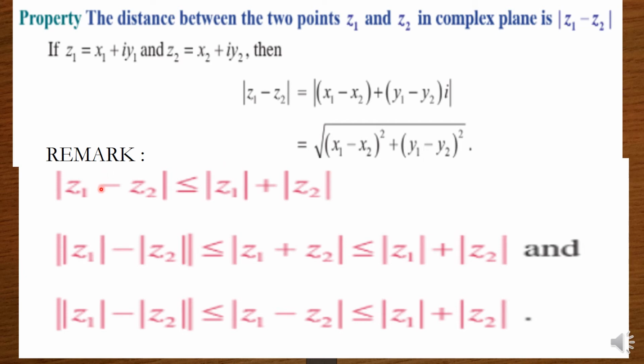Then remark, first one is modulus of z1 minus z2 is less than or equal to modulus of z1 plus modulus of z2. Modulus of z1 minus modulus of z2 is less than or equal to modulus of z1 plus z2 less than or equal to modulus of z1 plus modulus of z2. And the last one is modulus of z1 minus modulus of z2 less than or equal to modulus of z1 minus z2 less than or equal to modulus of z1 plus modulus of z2.